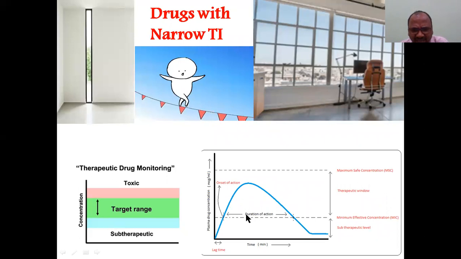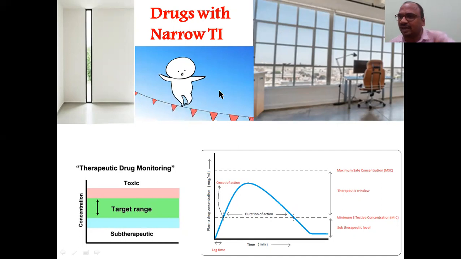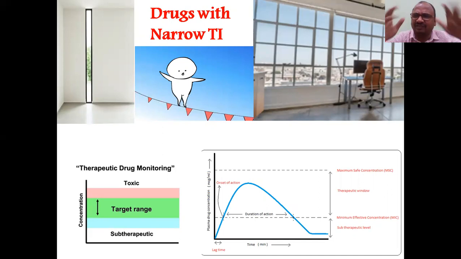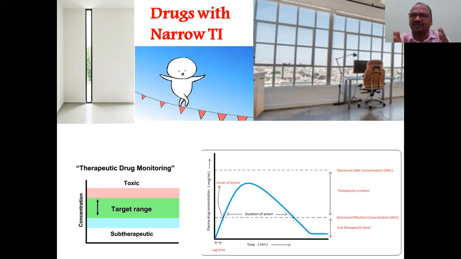See, this is a wide therapeutic range. I have shown it here side by side. This is a very narrow therapeutic range. Even a little alteration, either an increase or a decrease: if you increase, toxic zone; if you decrease, subtherapeutic range. So narrow therapeutic is just like walking on a rope. One side toxicity is there, another side subtherapeutic range is there. You should not fall, you must cross, you have to maintain the balance. Like that, you have to maintain the drug concentration on the way only.